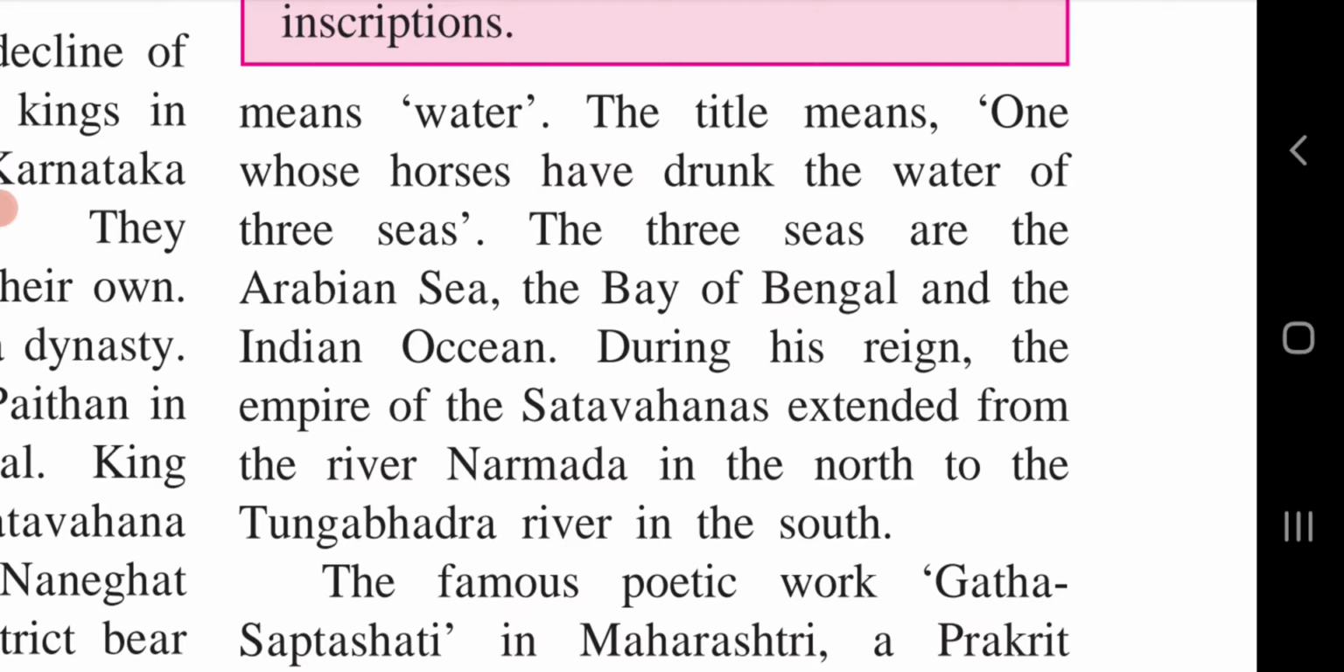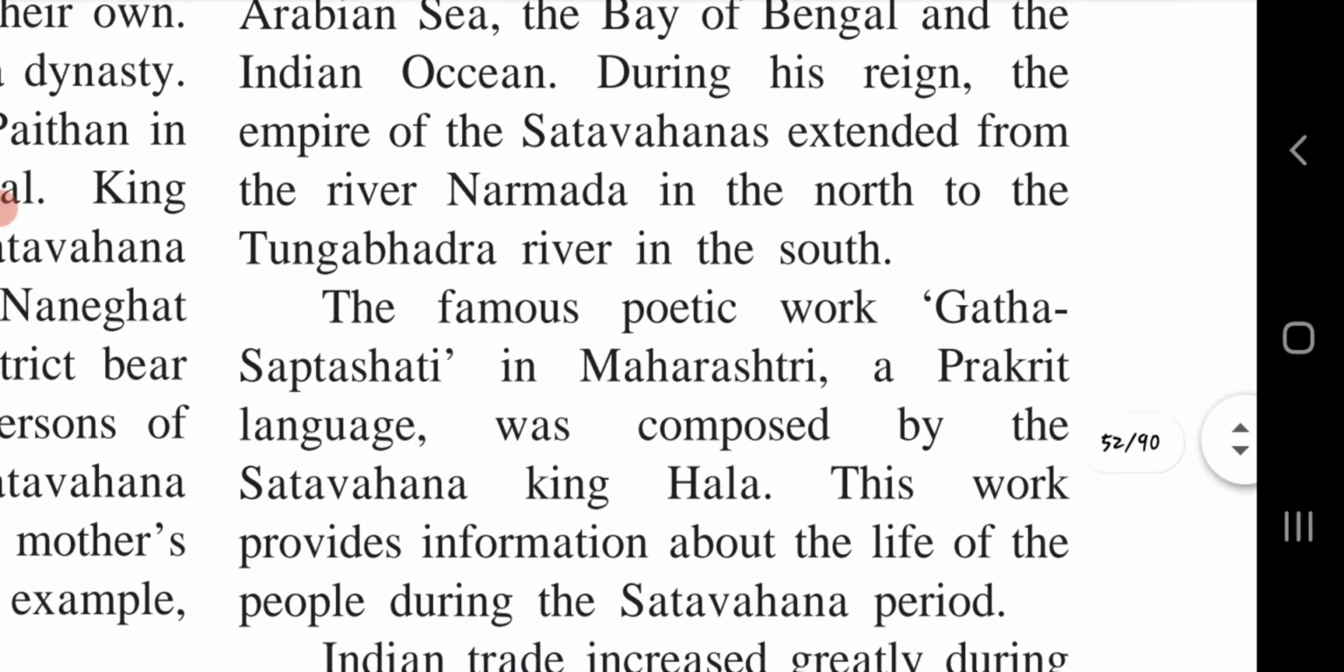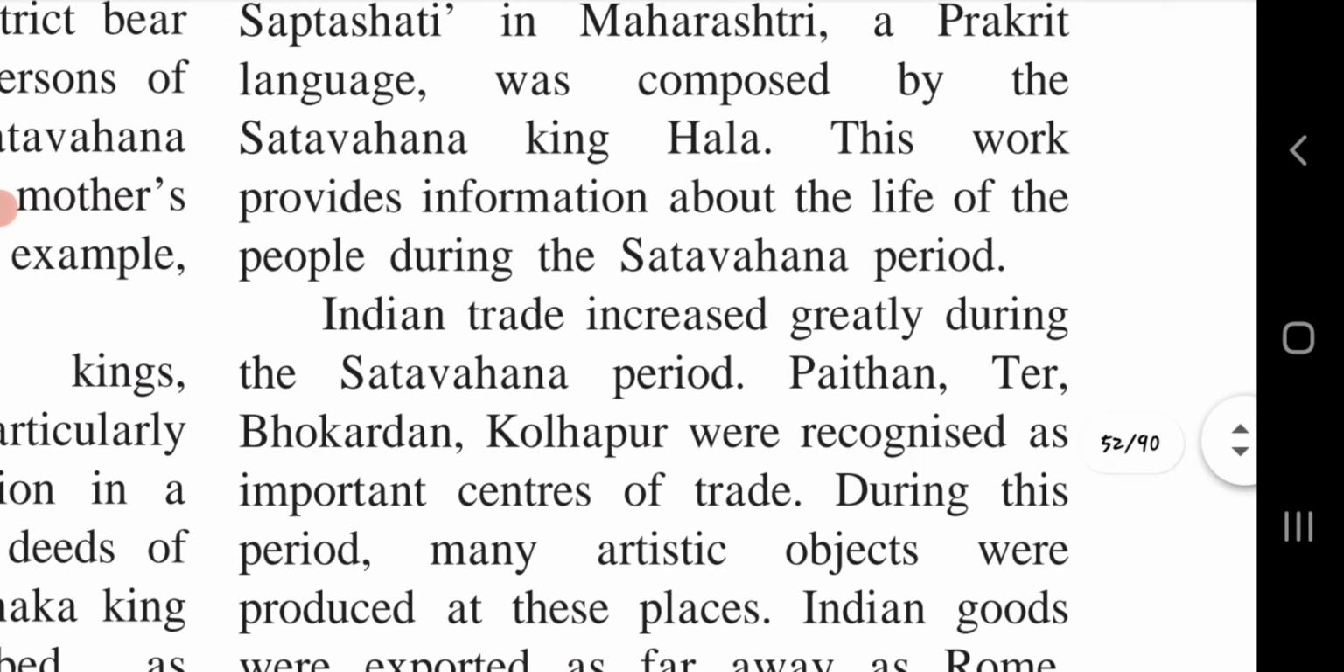During his reign, the empire of the Satavahana extended from the river Narmada in the north to the Tungabhadra river in the south. The famous poetic work Gatha Saptashati in Maharashtri, a Prakrit language, was composed by the Satavahana king Hala.